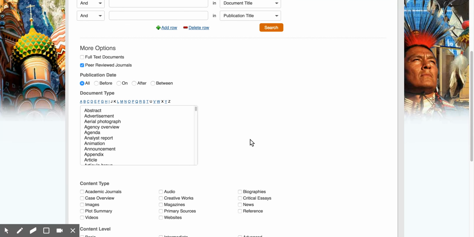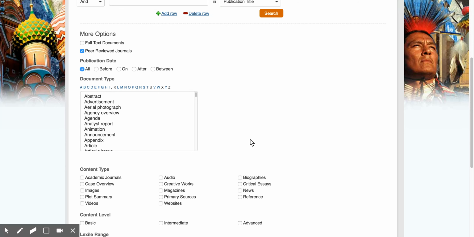Another way that you can do it in advanced, of course, is by picking the publication date. So let's say the teacher said, I want you to take your topic of racism or the 1960s civil rights movement and compare it to what's going on today, but I want you to only look at articles that have been published in the last year.